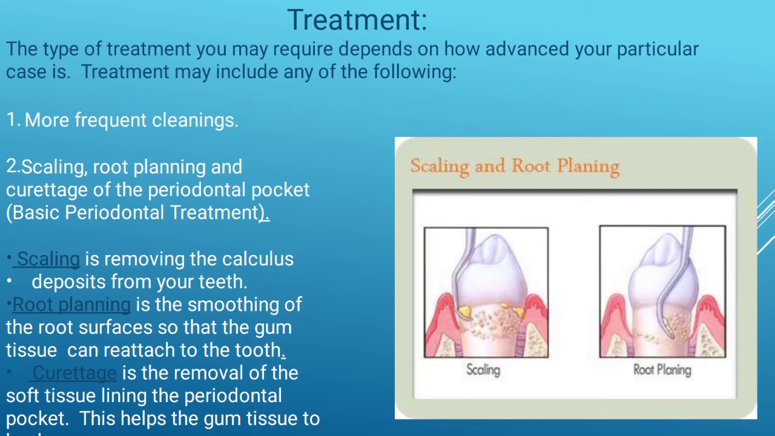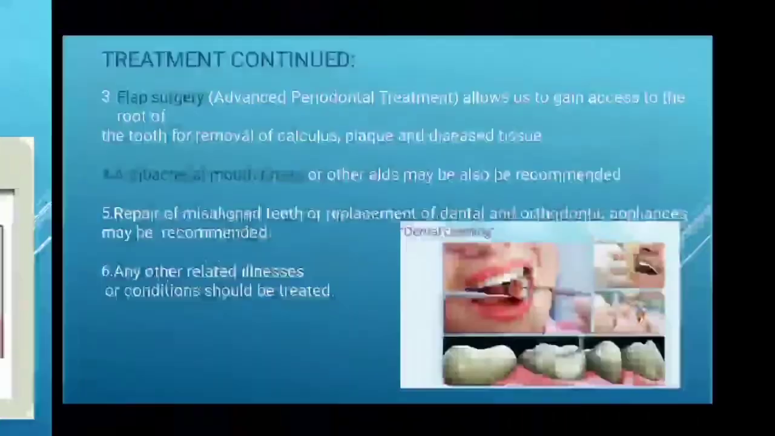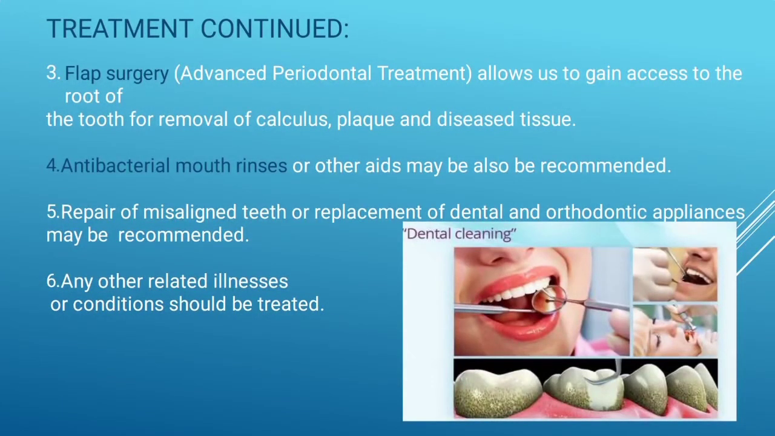You can see in the picture on the right side a scaling picture and a root planing picture, and the tooth is treated. See that picture and you will get the perfect idea. Further, we will see the third one, treatment by flap surgery. Flap surgery is what allows us to gain access to the root of the tooth for removal of the calculus, plaque and diseased tissue.